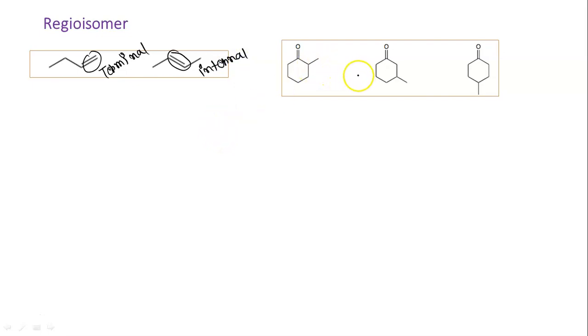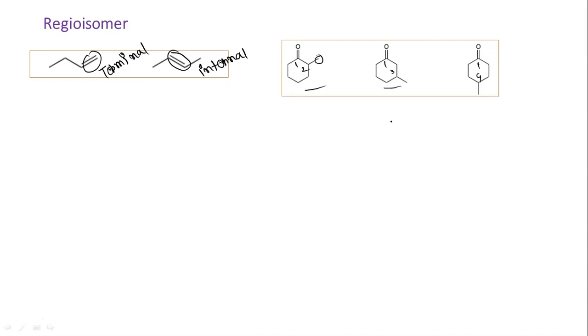Okay. Similarly, for these three compounds, here we have methyl substituents and a carbonyl group. Now with respect to this methyl group, the carbonyl position is changing. So here it is position 1 and 2, here it is 1 and 3, and here it is 1 and 4. So these three are also examples of regioisomers. Next we will see what regioselectivity is.